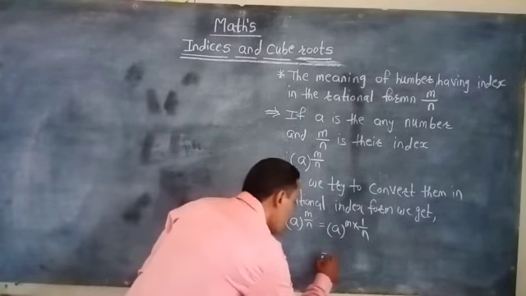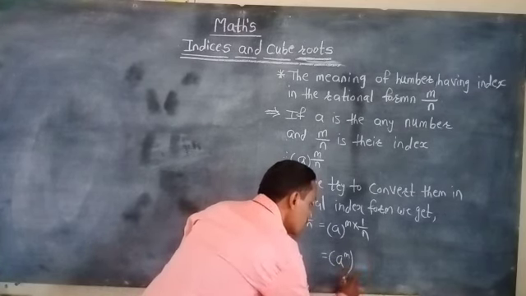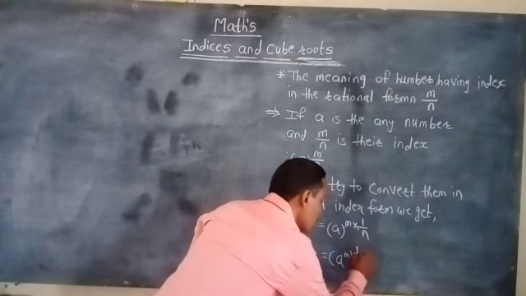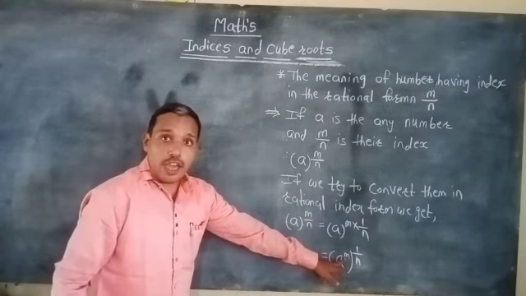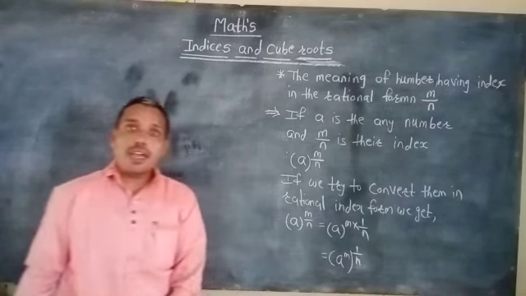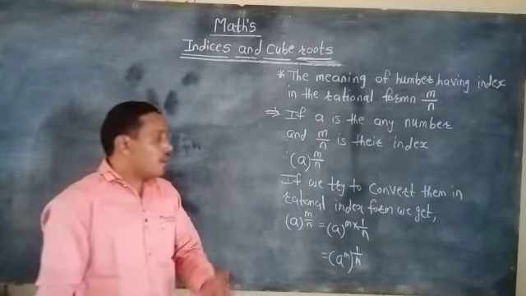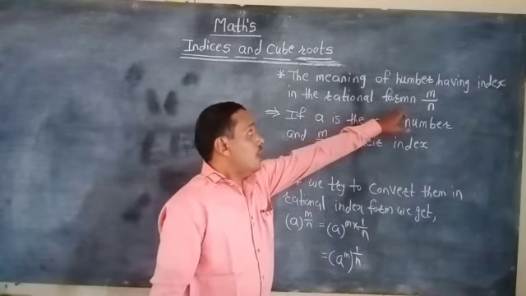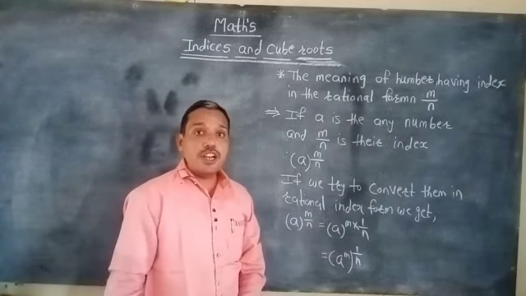That means we can write it as a raised to m and bracket raised to 1 by n. In this way we have expressed the rational form m by n of the index in a rational index form.